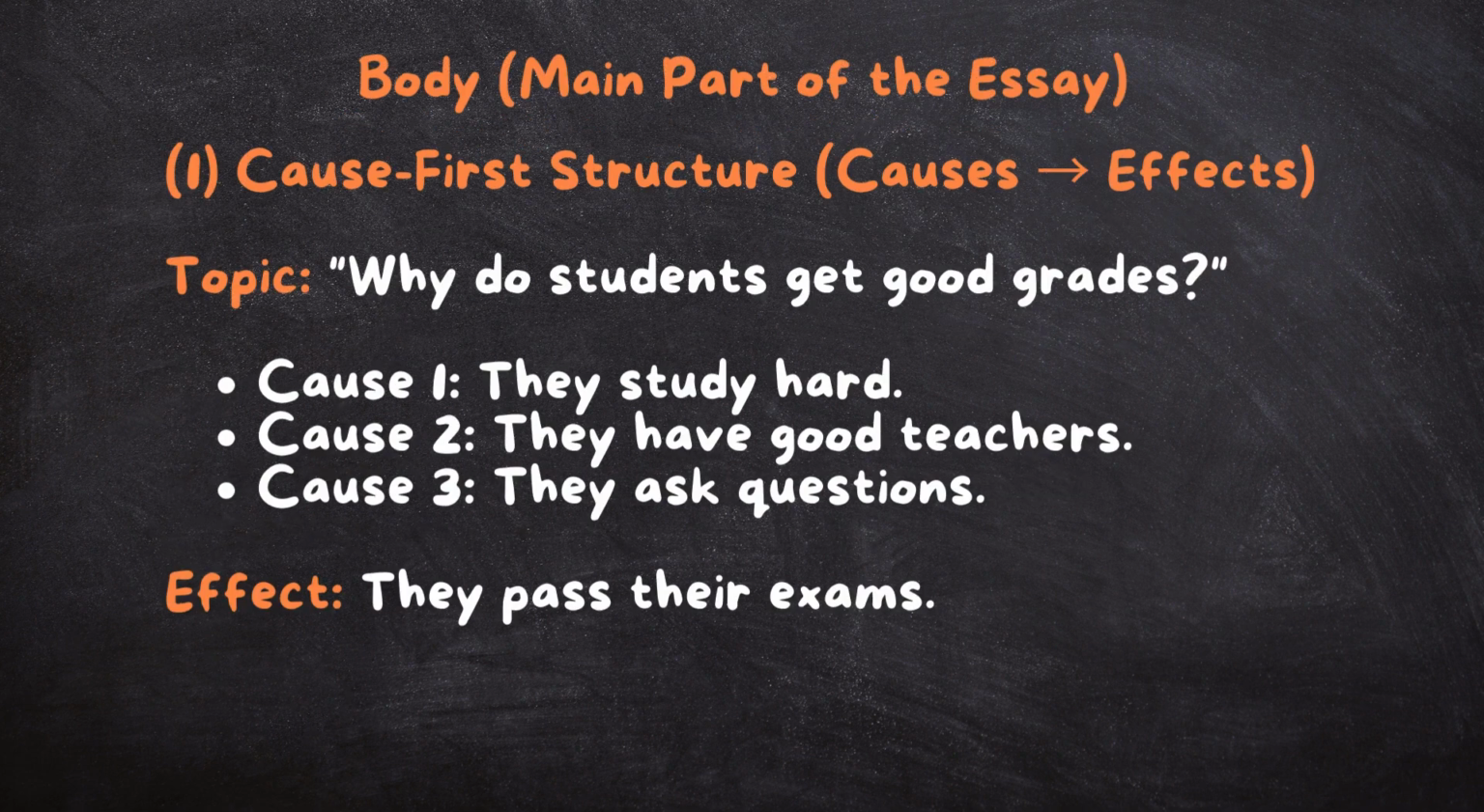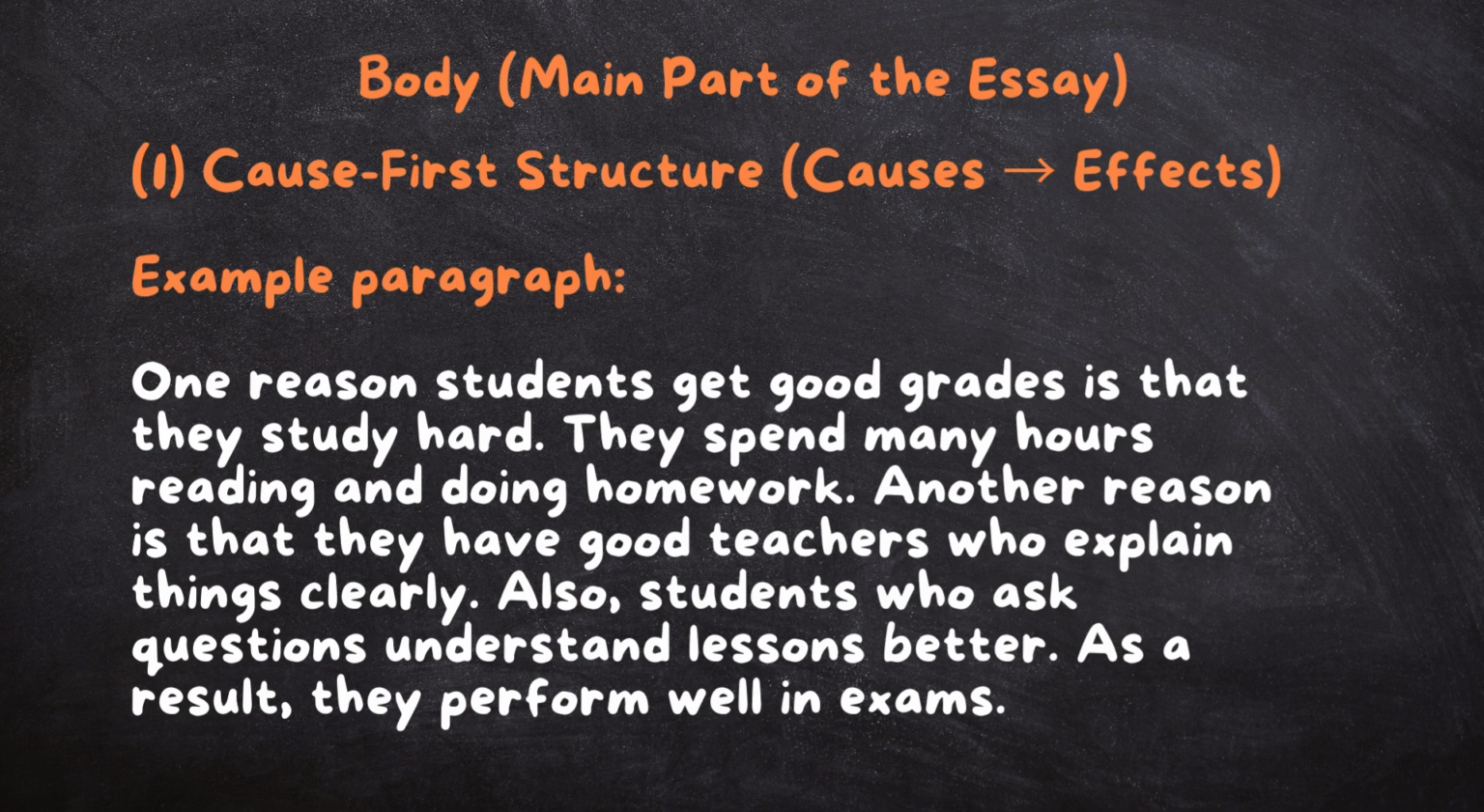As we remember, our topic is, why do students get good grades? So as we're going by the cause-first structure, we will first talk about the causes. Example causes are, they study hard. Cause number 2, they have good teachers. Cause number 3, they ask questions. And then after you've introduced your causes and talked about them, then you talk about the effect. And here our effect is what? They pass their exam.